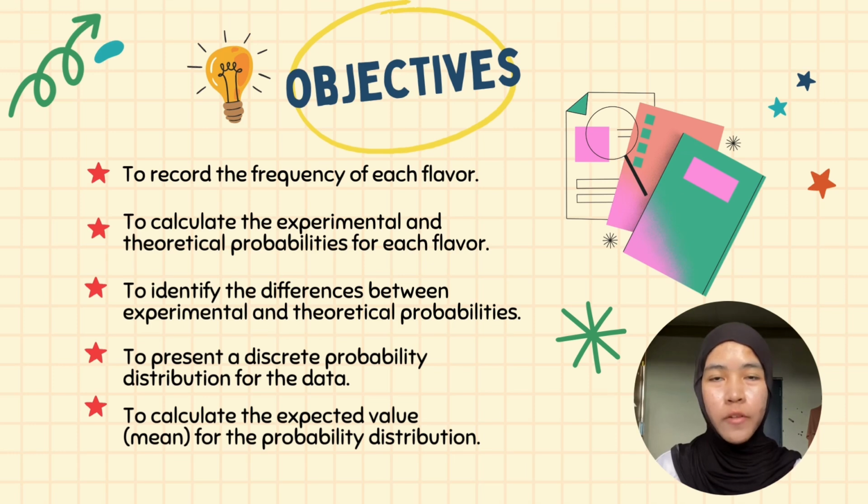The objective of the experiments are to record the frequency of each flavor, to calculate the experimental and theoretical probabilities for each flavor, to identify the differences between experimental and theoretical probabilities, to present a discrete probability distribution for the data, to calculate the expected value mean for the probability distributions.